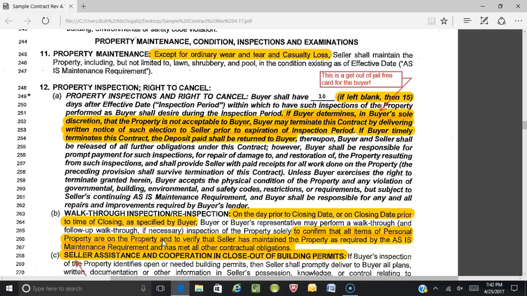By the way, it's not a bad idea to protect yourself as you're writing these items into the contract. We talked about that way back when we were listing the personal property that stays with the property, that you snap a quick photo. I have seen in my day very nice side-by-side stainless steel refrigerators in the property when we make the offer and we negotiate the deal, and then we go to do the walkthrough, and there's their great Aunt Gertrude's old 1958 refrigerator replaced in there. All right. So if you have no evidence that that's there, snapping some photos of these items would not be a bad idea, so you can have visual proof that that's what was there when you made the offer.